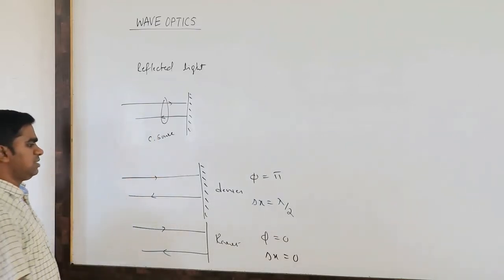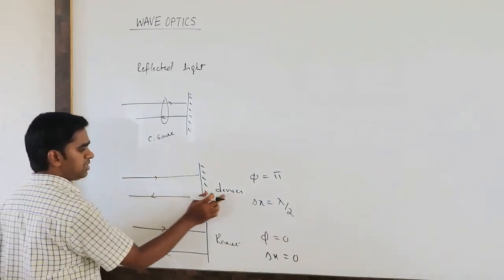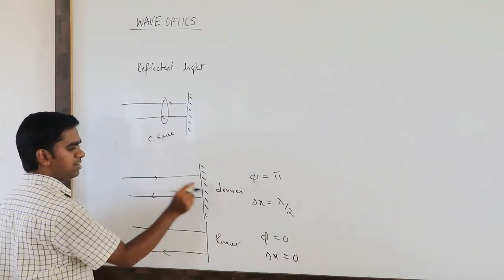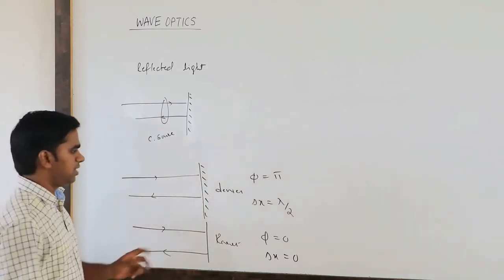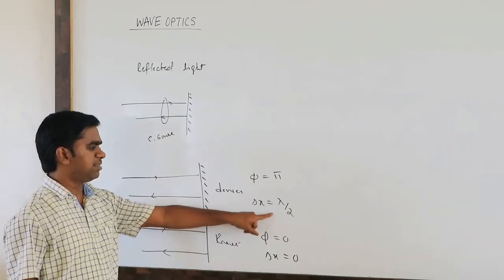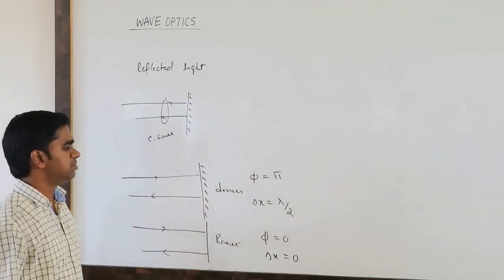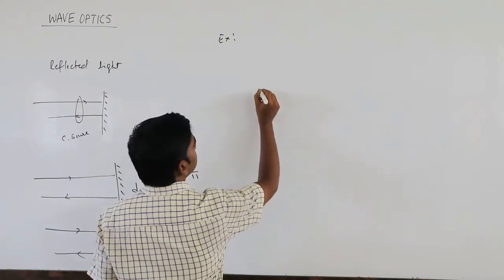So what we have to consider? Whenever light is reflected from a denser medium, like a mirror, we have to introduce an extra path difference of lambda by 2, or phase difference pi. So how can we frame the question now?